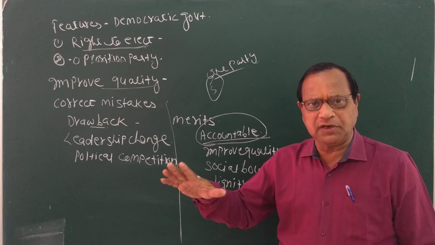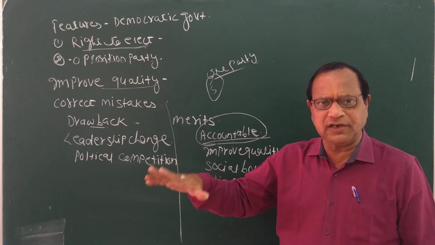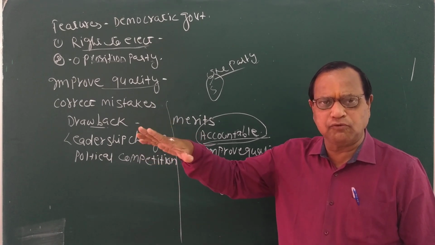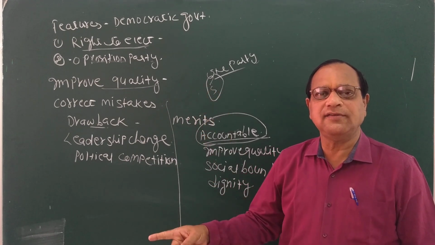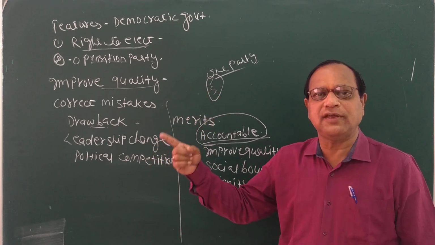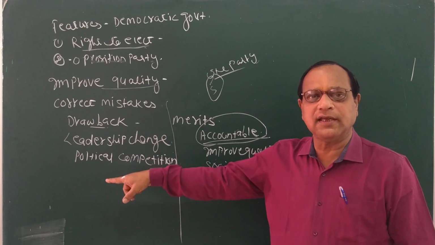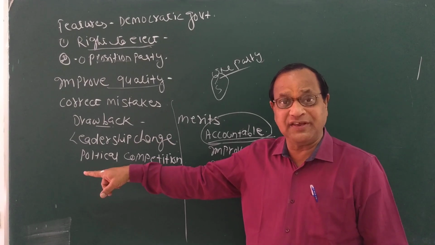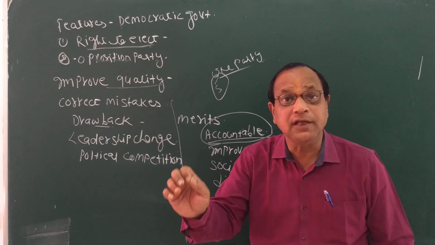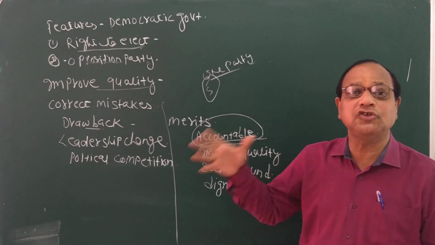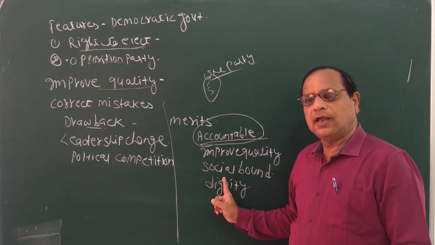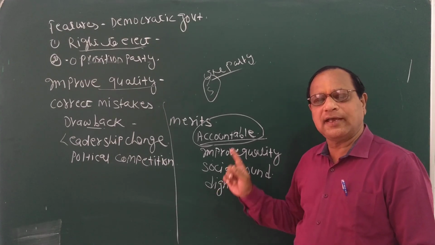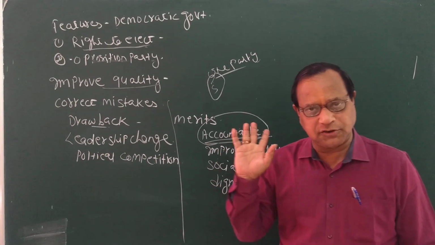No community, no religion can prove superiority. No religion, no community, no caste can prove dominancy over another religion. They cannot prove that superiority and they cannot show the people of another caste or religion as inferior. That is discrimination. It is illegal according to our constitution. So that is what is known as social bounds. And this thing is only possible in a democratic form of government.